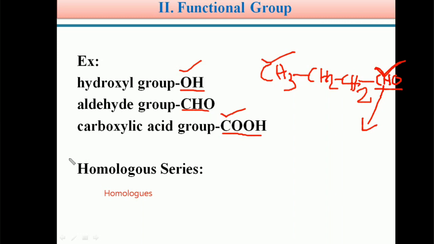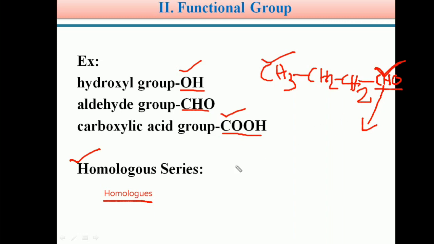Next, homologous series. Students, a homologous series is a group of organic compounds that commonly contain the same functional group, but the number of carbon atoms and the place of the carbon atoms are different. They have the same chemical properties and are called a homologous series, and each member is called a homologue.